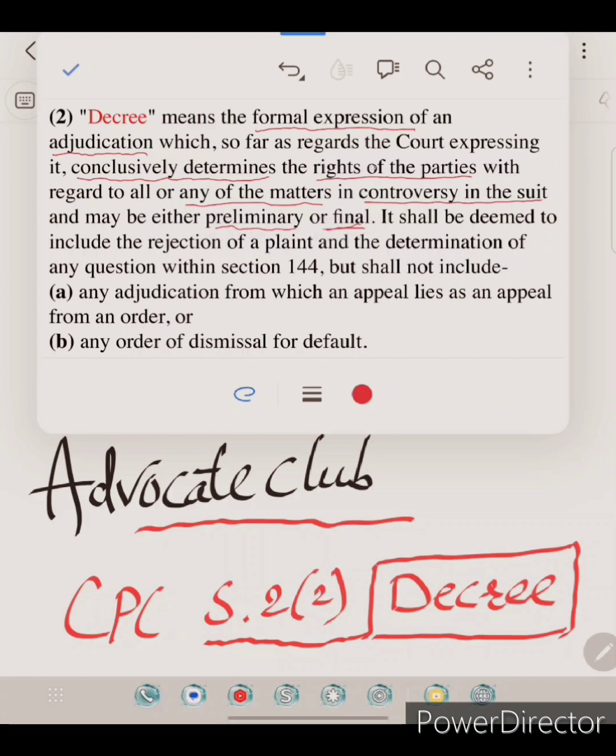Both kinds of decree, whether preliminary or final. It shall be deemed to include